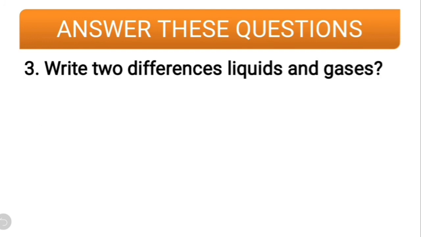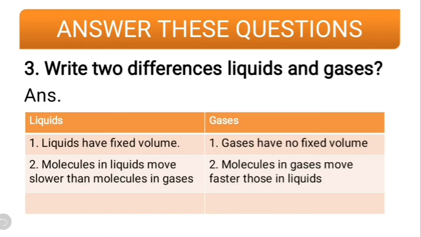Third and the last question, write two differences between liquids and gases. Liquids और gases में दो differences लिखने हैं. The first being liquids have a fixed volume, gases don't have a fixed volume. Second, molecules in liquid move slower than the molecules in gases. Compared to gases, molecules in liquid move slower, whereas molecules in gases are faster compared to liquids. So these can be the two differences between liquids and gases.